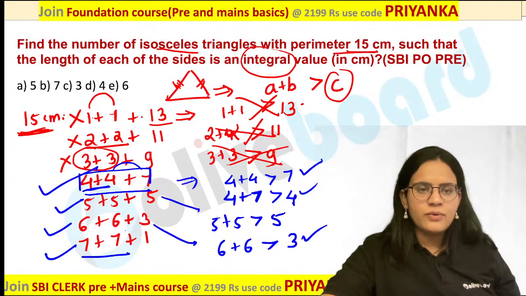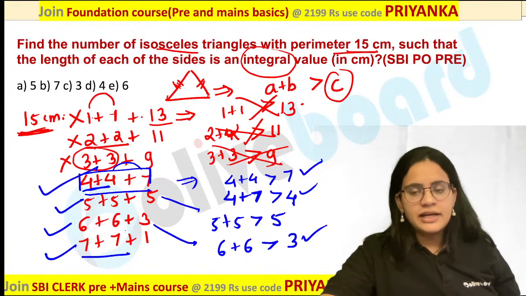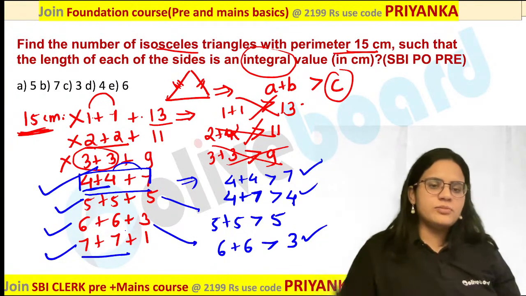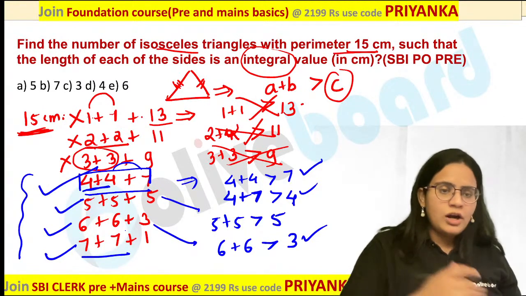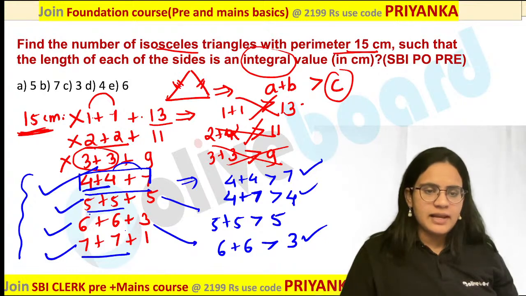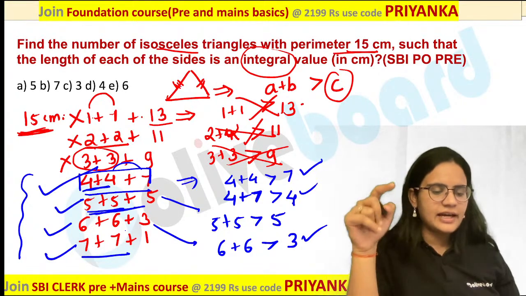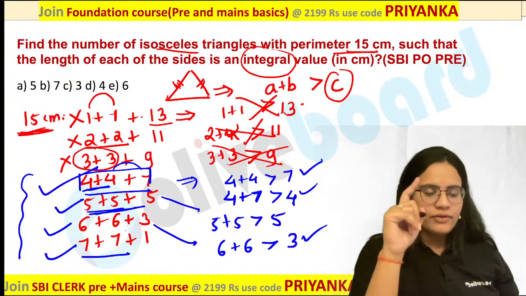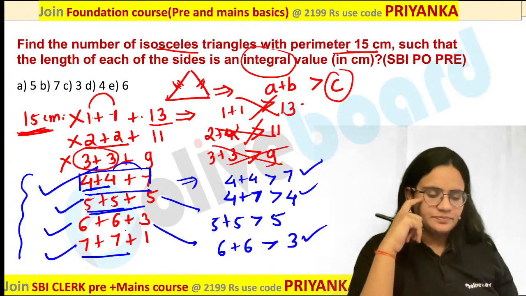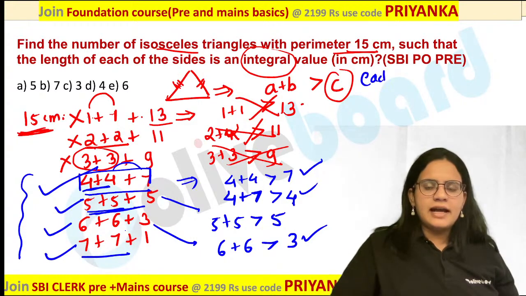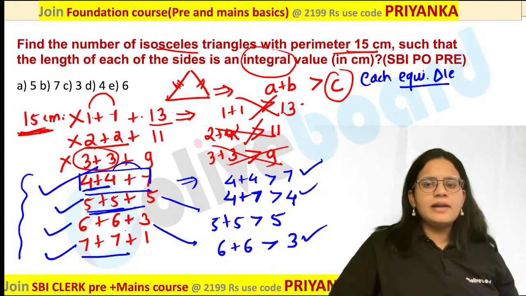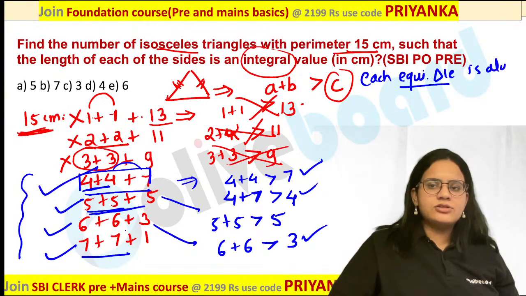Now what is asked in your question? How many isosceles triangles are possible? So a total of 4 triangles are possible. Now I will tell you the second mistake made by the students. Many students felt this is an equilateral triangle, so we should not take it under isosceles triangle, which is a wrong concept. Each equilateral triangle is always an isosceles triangle.